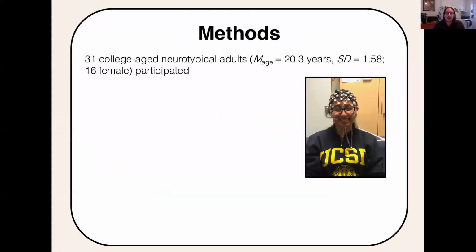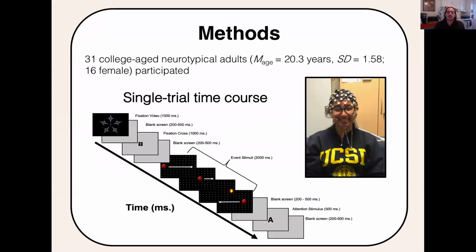So 31 college-age neurotypical adults participated in this experiment. Below is a single trial depicting the synchronous condition through time. For each presentation, a small achromatic fractal video was first presented to promote participant engagement during the passive viewing task. The task was passive viewing because we were interested in integration independent of tasks. A small fixation cross then appeared, followed by the random presentation of 1 of 4 sensory conditions for a total of 416 experimental trials, 104 trials per condition.